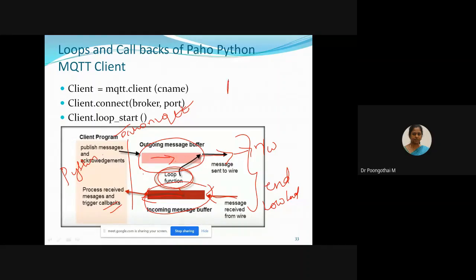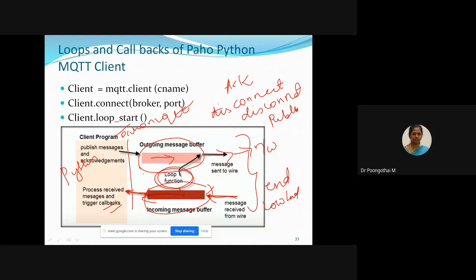We have seen acknowledgement, connect, disconnect, publish. So on the incoming side, it analyzes the incoming message type, which means it could be a message acknowledgement, a connect, disconnect request, or publish.